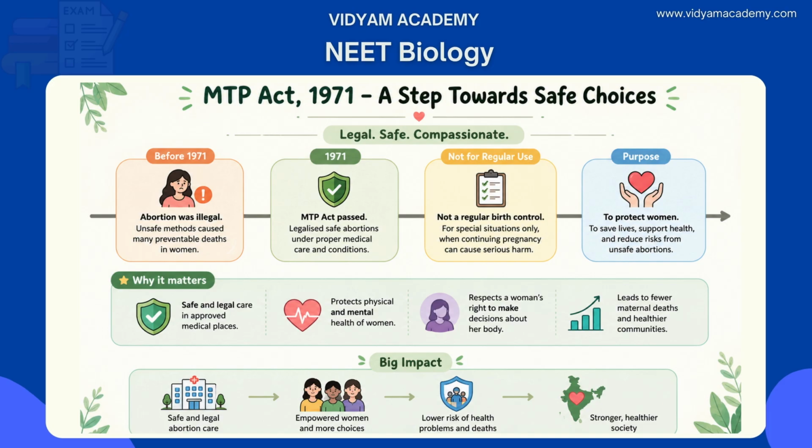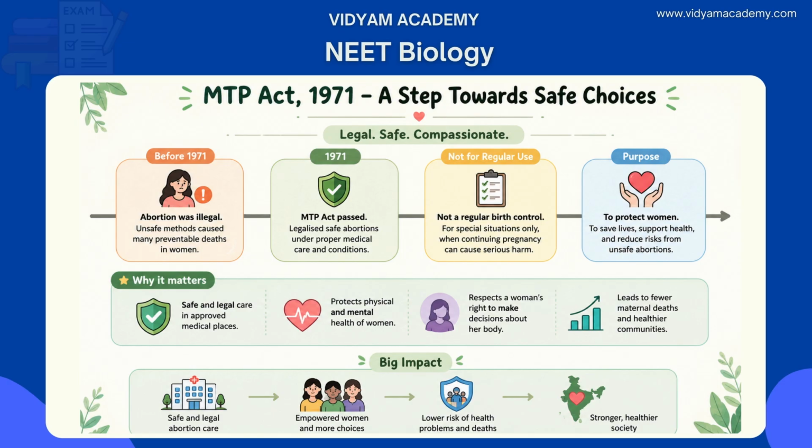So the Medical Termination of Pregnancy Act was passed in 1971 to end this public health crisis by legislating abortion under carefully defined medical and social conditions, ensuring that the procedure could only be performed by registered medical practitioners in approved facilities. The act was not meant to be used as a primary contraceptive method. It's a backup measure for situations involving contraceptive failure, risk to the mother's physical or mental health, fetal abnormality, rape, and pregnancy resulting from failure of contraception.